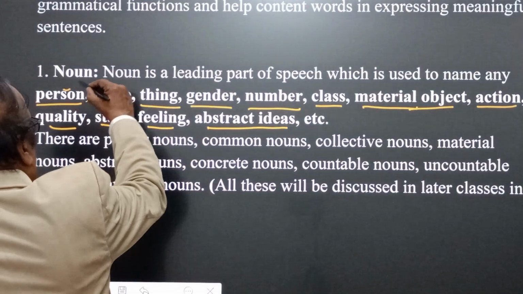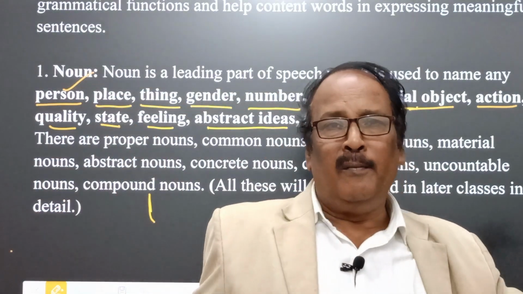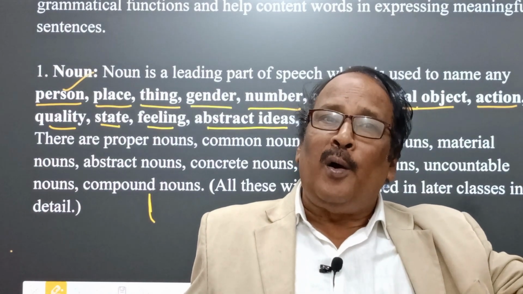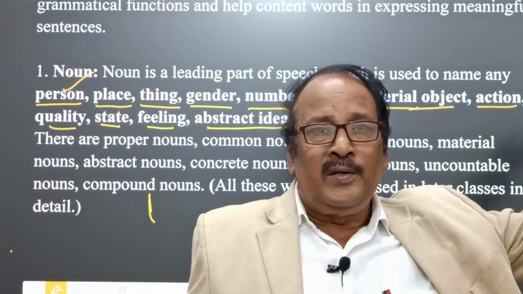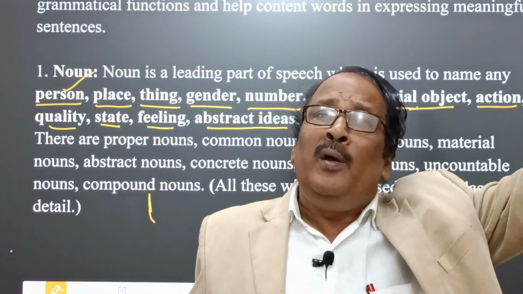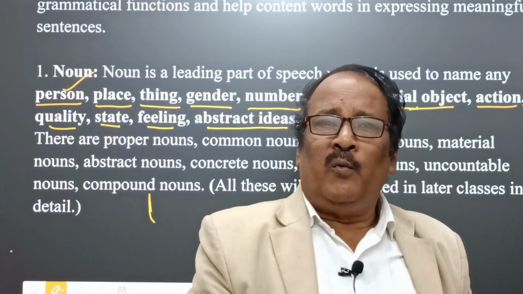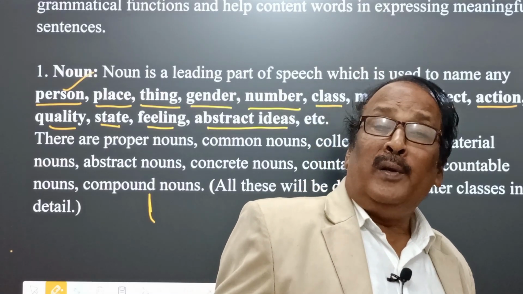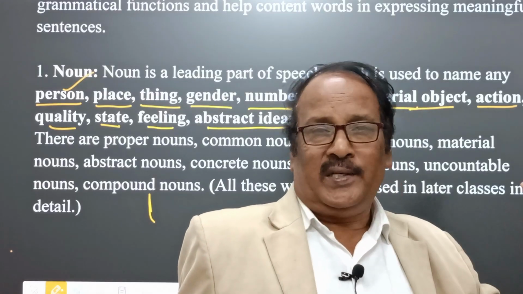Again, person, another place. A number of places are there. It may be a small town, village, or district, block, state or nation, or any continent, or even the world itself. So here we find that noun is used to name every place.